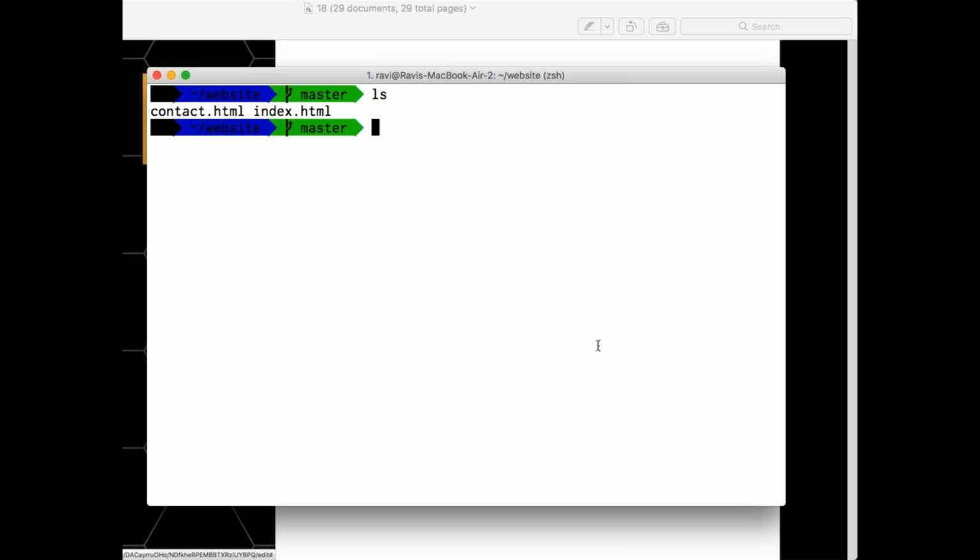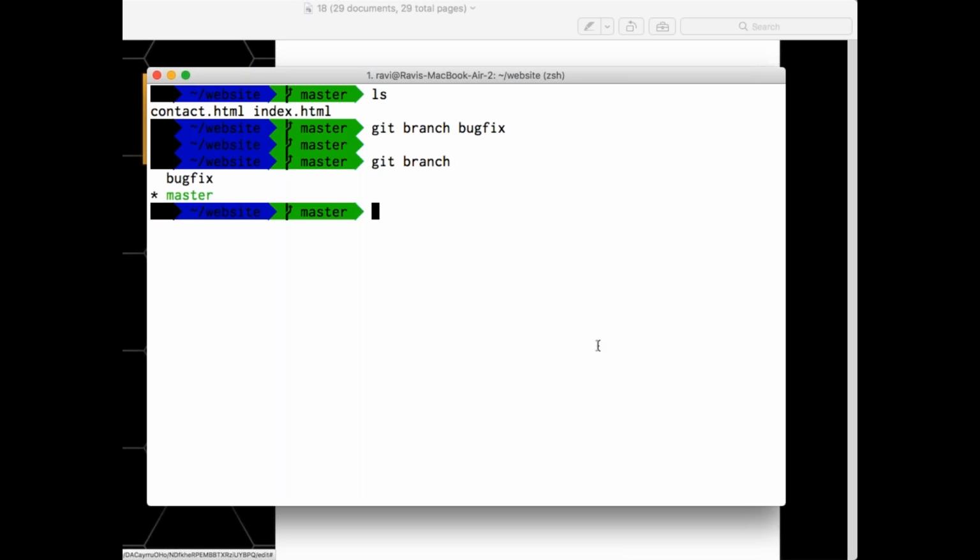Now, let's say I'll be creating two branches. One is bug fix, one is new feature. How am I going to create a branch? Very simple: git branch and the branch name. What is the branch I want to create? I want to create something called bug fix. How are you going to check which branches you have? You see, master and bug fix. But the star indicates the current branch where you currently are.